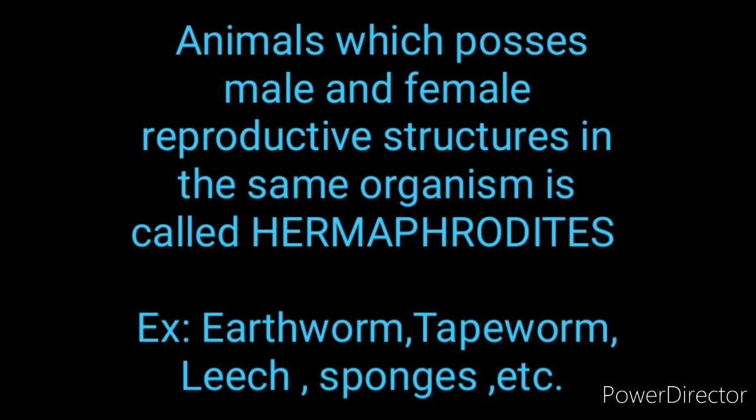Next, we will discuss some examples of bisexual hermaphrodite animals and unisexual animals. Bisexual or hermaphrodite animal: earthworm. Earthworm contains the male and female reproductive structures in the same organism. Unisexual, one example: cockroach. Male cockroach is different, female cockroach is different.